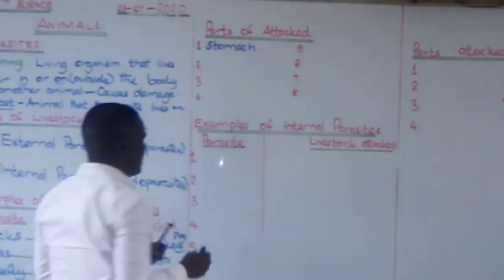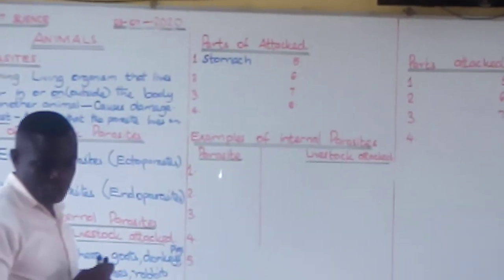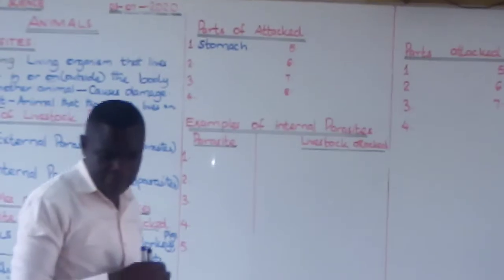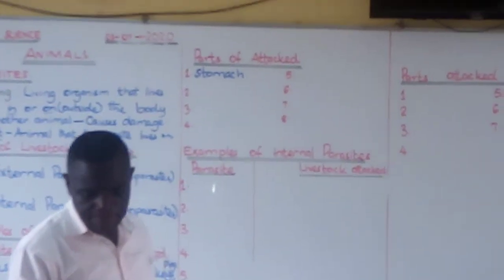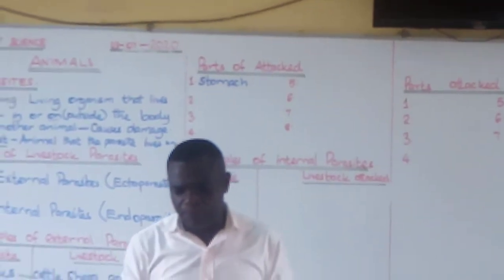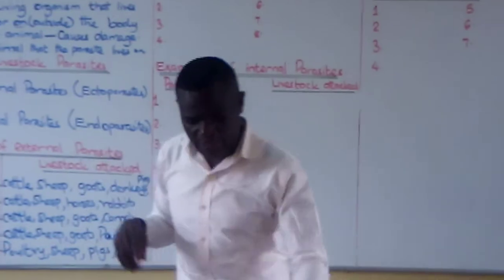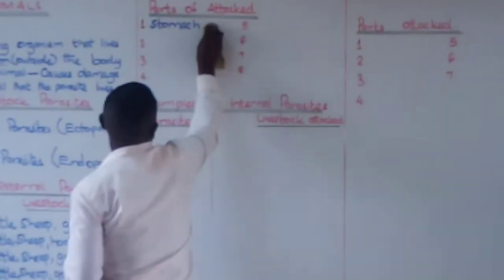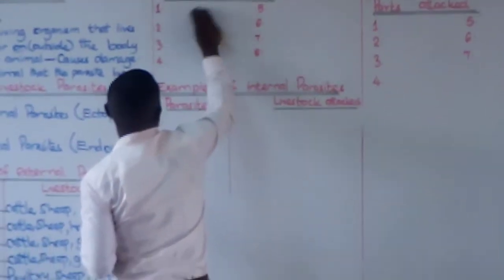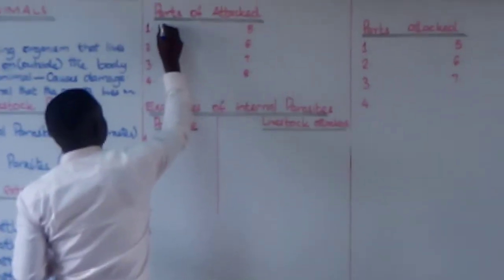The stomach is attacked, by the external parasites, outside the stomach. Let me just say, the part that is attacked on the stomach, for example, the udder. Maybe rub that and write there, the udder. You know what an udder is?